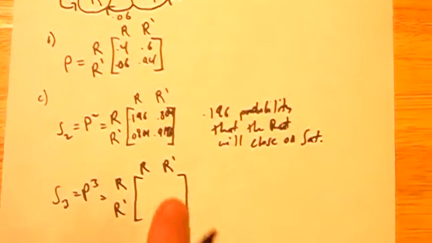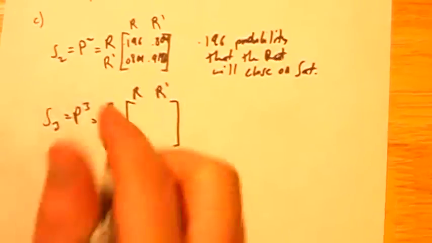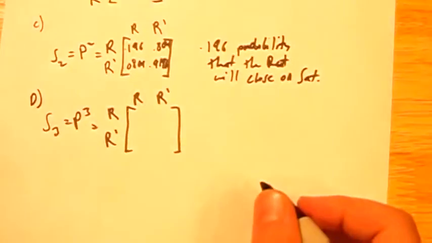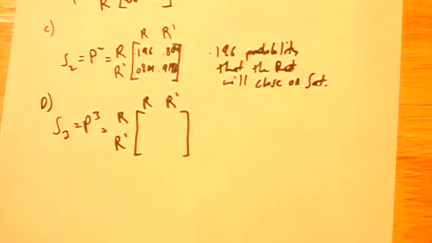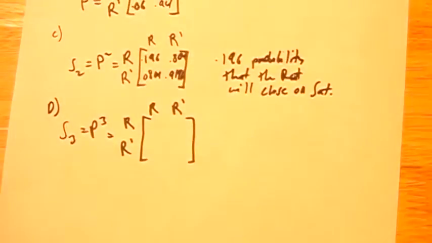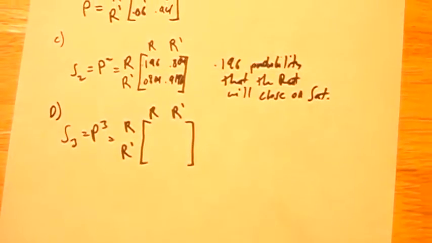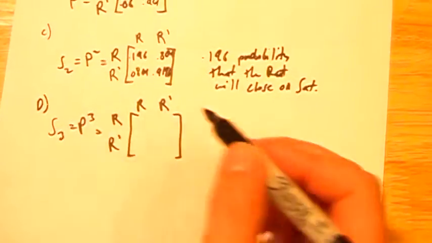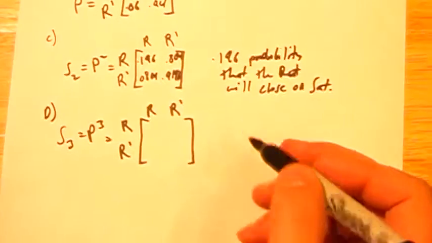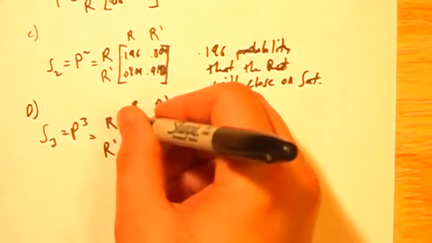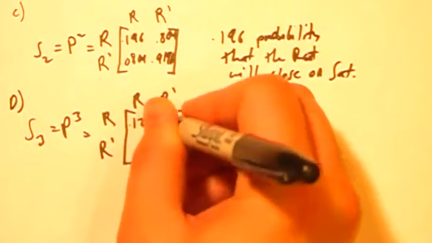Now, for the next part, part D, it says on Sunday. Well, that's just one more day, so all we have to do is add another number, right? So it's asking for a third state. Now we're looking at P raised to the third, right? So we have rain to rain, 0.2664.